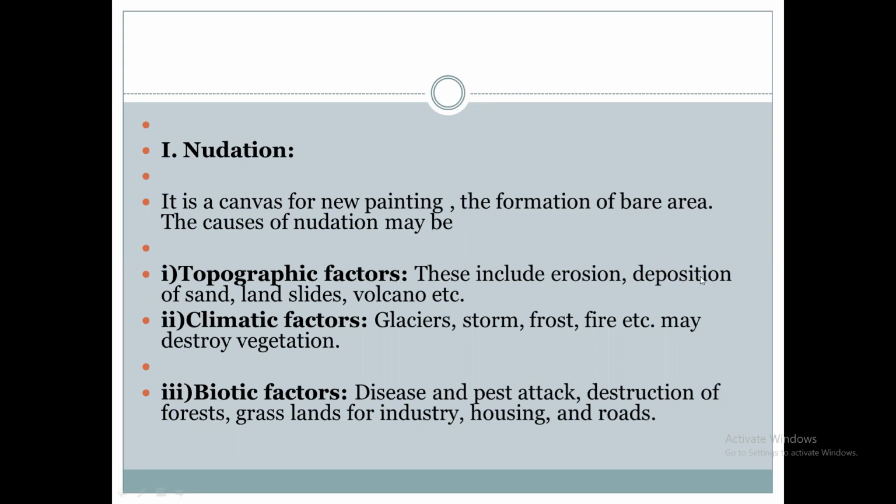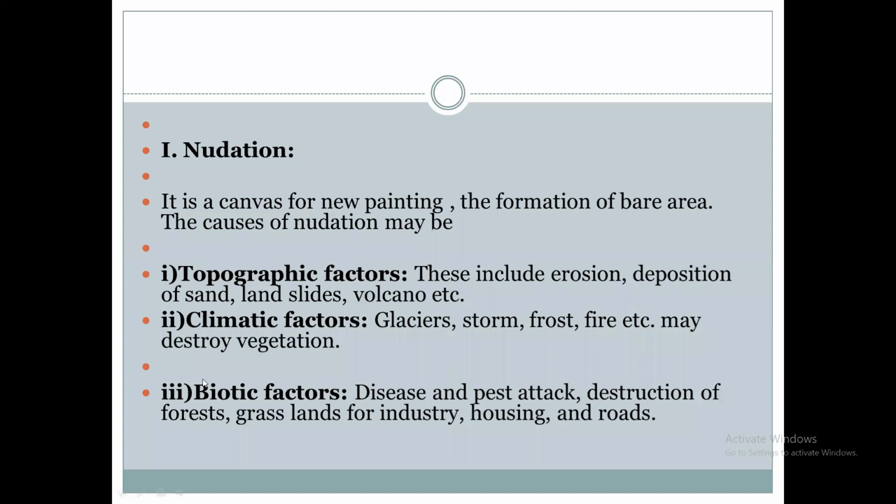That may be due to soil erosion, deposition of sand, landslides, volcanic eruption, or due to climatic factors, such as changes in the environment, destruction of the vegetation, rainfall, formation of glaciers, frost, or fire.